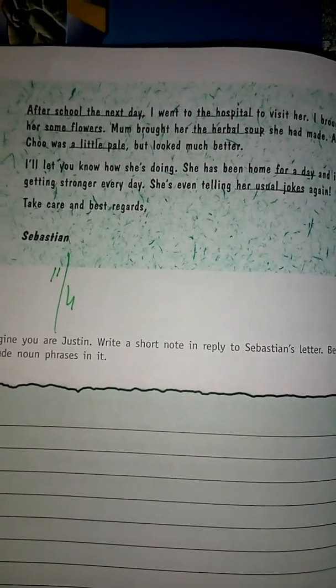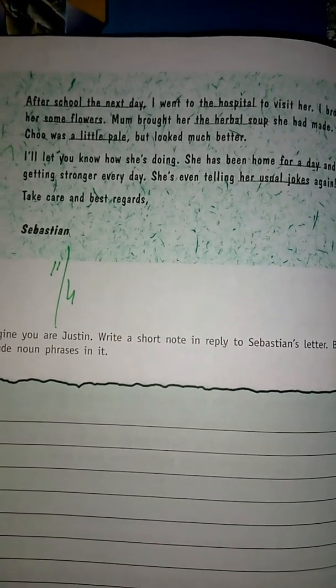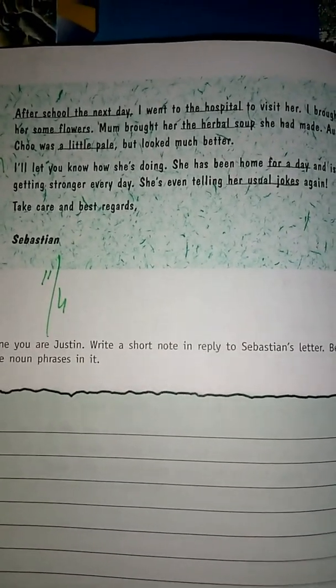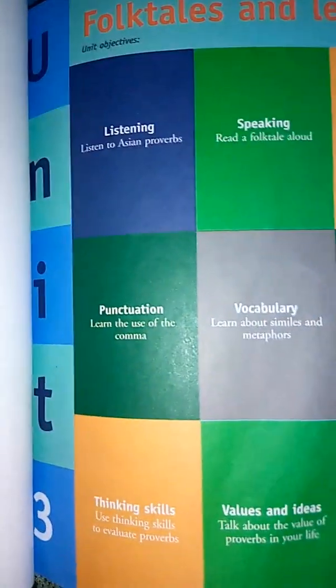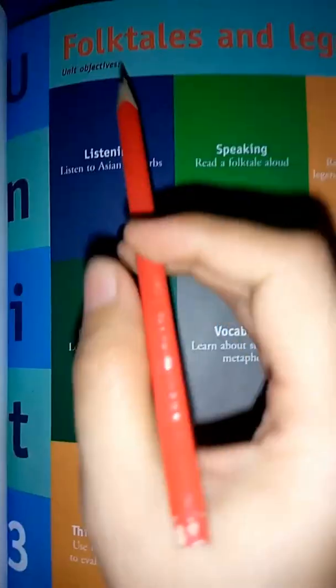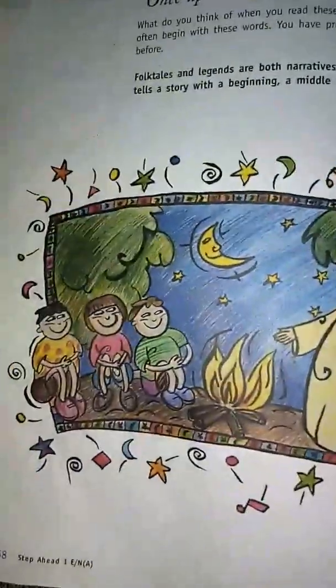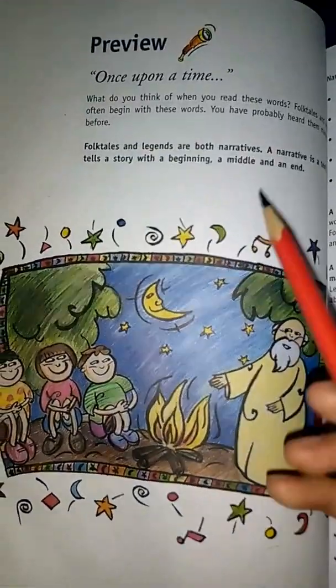So this was the activity of the noun phrases, and today we have completed our unit number 2. Now we are going to start unit number 3 of your textbook. The unit which we are going to start is unit number 3, and its name is folk tales and legends. In this lesson we will see what folk tales are. Okay, open your page number 58.